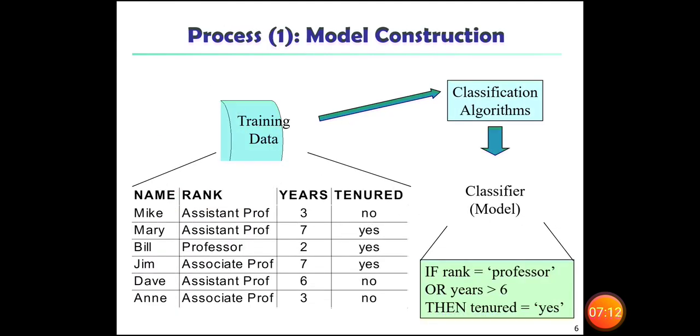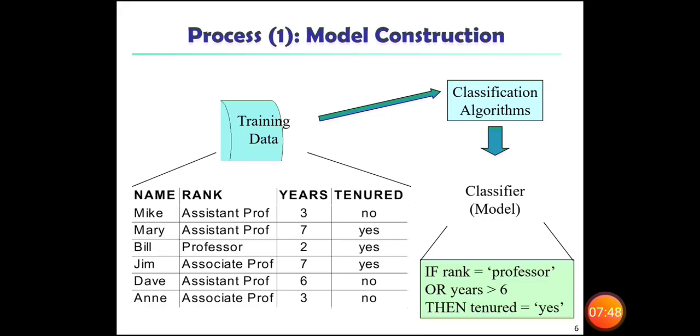Here you can take a table which is given down: name, rank, years and tenure. So we have number of people in different rank, the different years and tenures. There you can see in the rank assistant professor, professor and associate professor. Here you can see where we have yes. See, for assistant professor having year 7, having tenure yes, the status is yes.